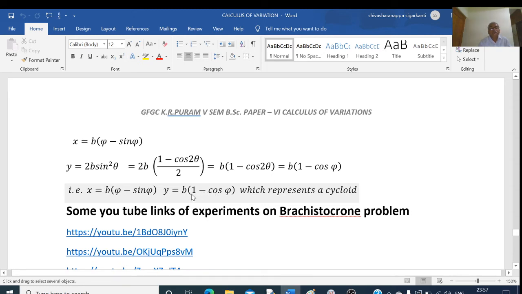We know that the parametric equation represents a cycloid. So x equal to b into pi minus sin pi and y equal to b into 1 minus cos pi represents a cycloid. So that is, the curve is a cycloid.